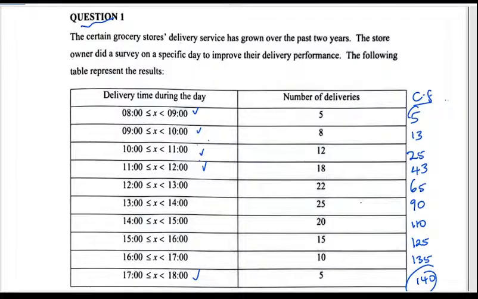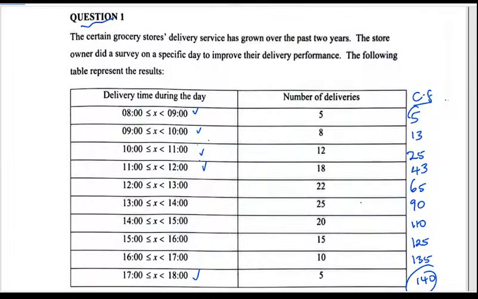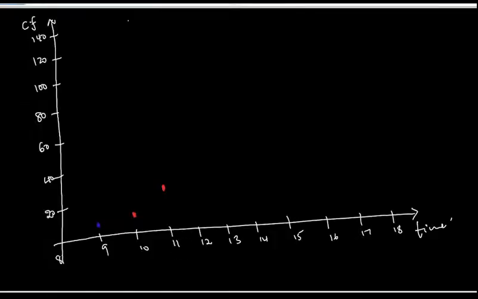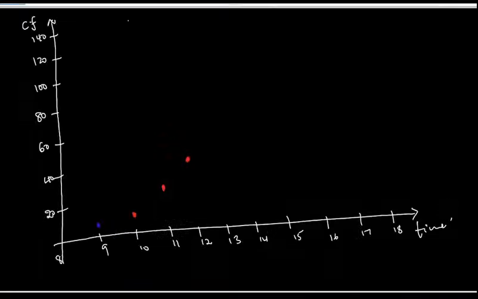Then we have 11, which is 25, slightly above 20. Then 12, which is 43, slightly above 40. Why does it look like a line for me? Then we have 65, slightly above 60.